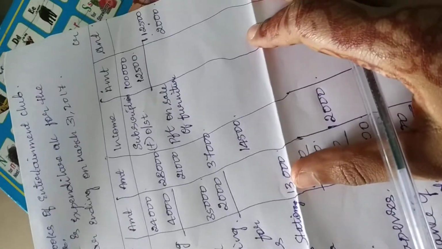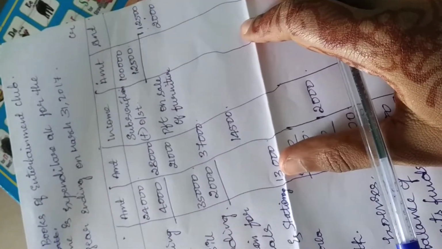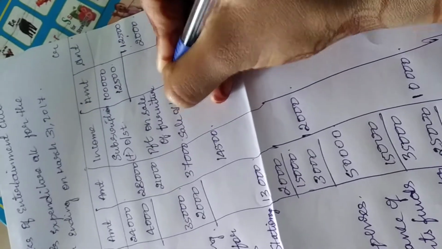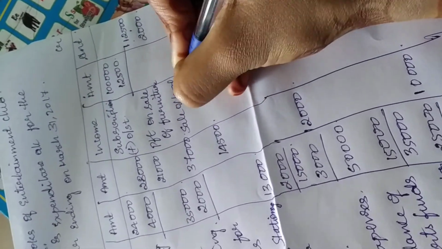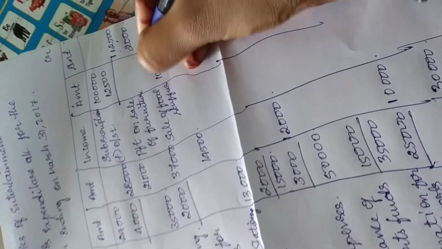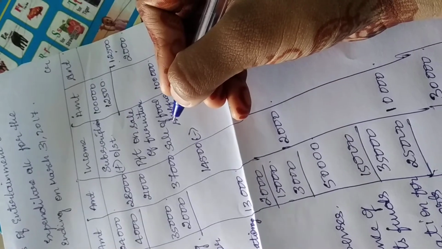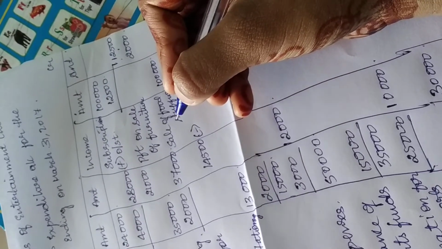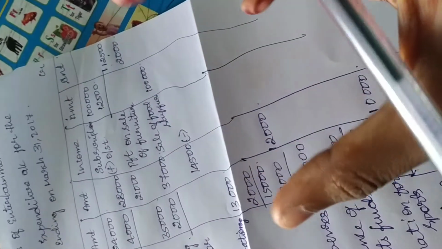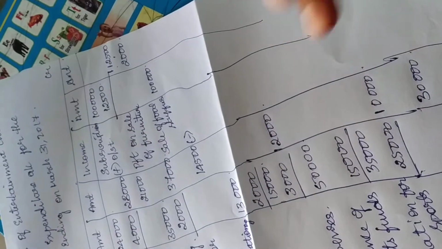The next one is the sale of foodstuffs. They have given us 1 lakh. Okay. Now come to the payment side. There, the foodstuff for restaurant they have given 60,000. That means the sale of foodstuffs is 1 lakh, but the only consumed value is 60,000.